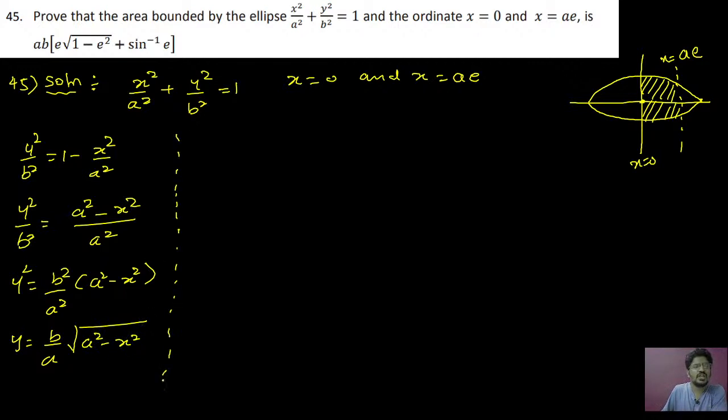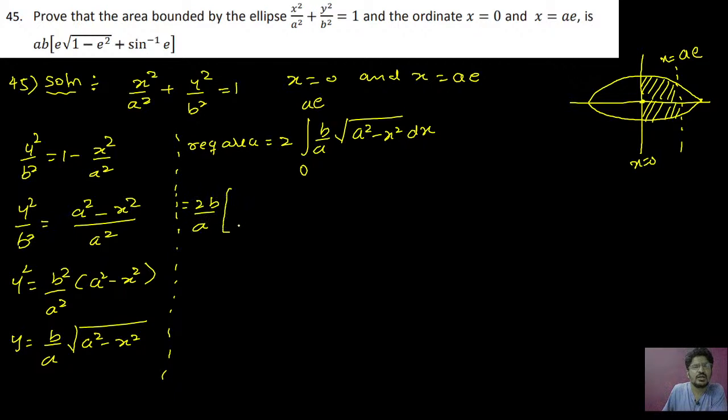So now we have to integrate this term. Required area will be equal to 2 times the integral from 0 to ae of b by a square root of a square minus x square with respect to dx. So this will be equal to 2b divided by a.